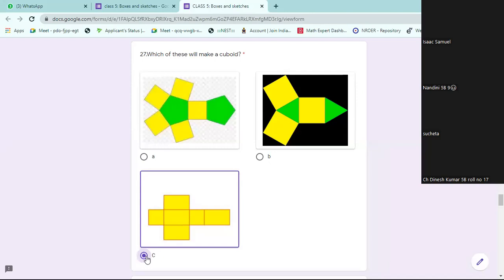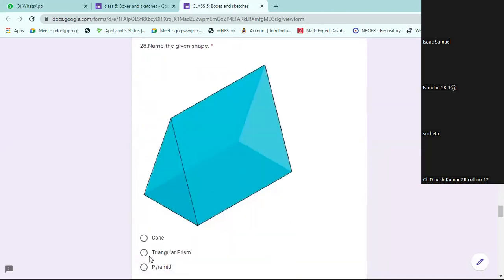Done, sir. 28 is a prism. Sir, 28th one is done.